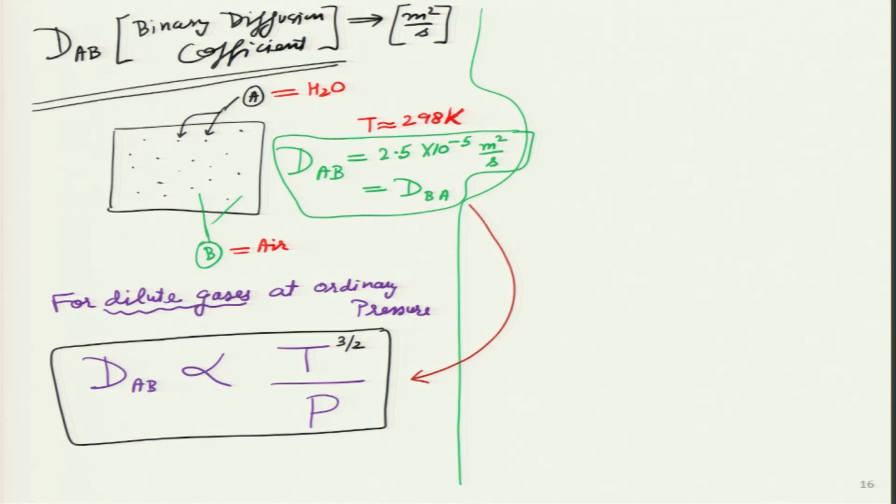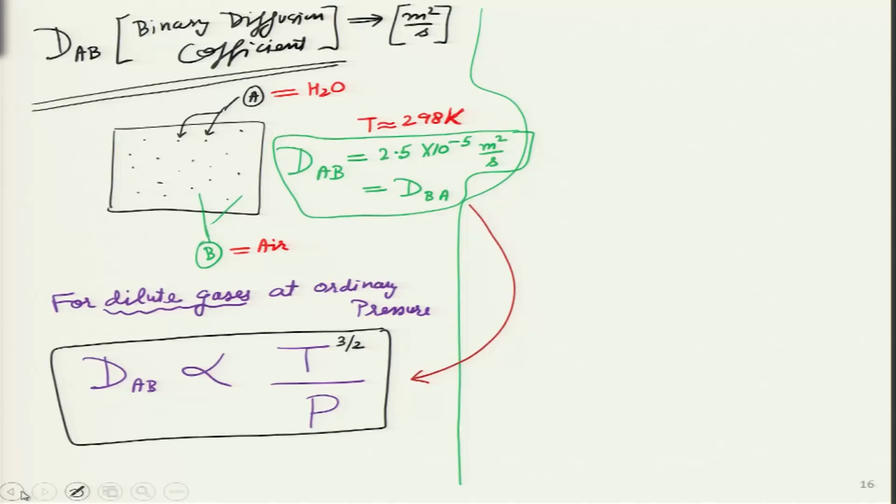So, if we double the pressure, it is telling us that the diffusion coefficient will reduce by half. Why is it so? That is something we will try to analyze. When we increase the temperature, the diffusion coefficient will increase. In other words, for the same density gradient, remember Fick's law: mass flow rate through diffusion is directly proportional to density gradient multiplied by cross sectional area multiplied by DAB, the diffusion coefficient.